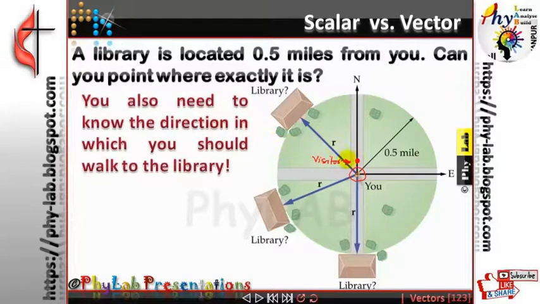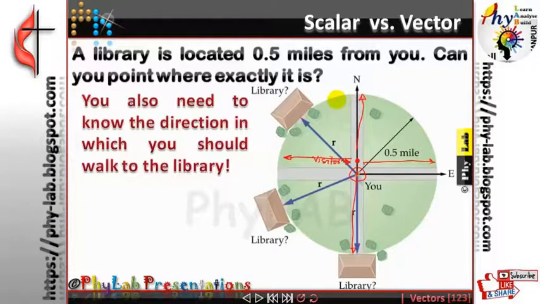So he would start wondering whether he should move towards his left or towards his right, or he should walk in the front, or whether he should go back 0.5 miles. Where should he exactly go?